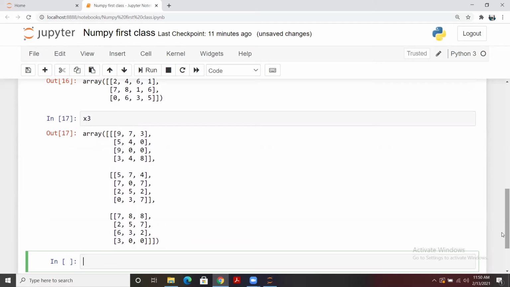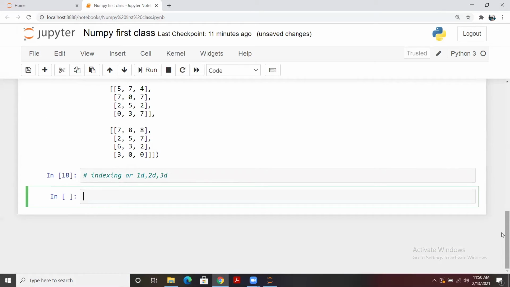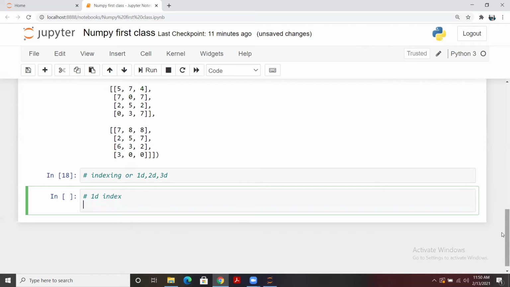Now I'm going to talk about the indexing of these 3 different types of arrays: indexing of 1-dimensional, 2-dimensional and 3-dimensional. For 1-dimensional, I believe you all are aware of it. Our 1-dimensional array is x1.